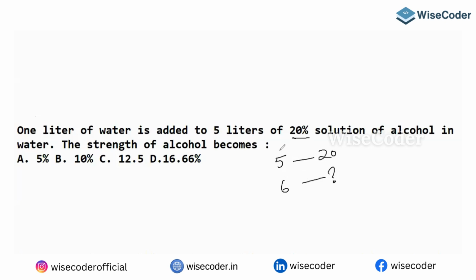Okay, so 5 liters 20, then 6 liters, that is definitely less than 20. So every option looks like less than 20 only, no? Yes or no? But wait a minute. Why should I do all this particular stuff? Look at here. That's why you should have clarity. How much am I adding? 1. If I'm adding 1, now the total will become 6 only, no? So 1 by 6. 1 by 6 is what? 16.66%. That's it. That's going to be our answer.